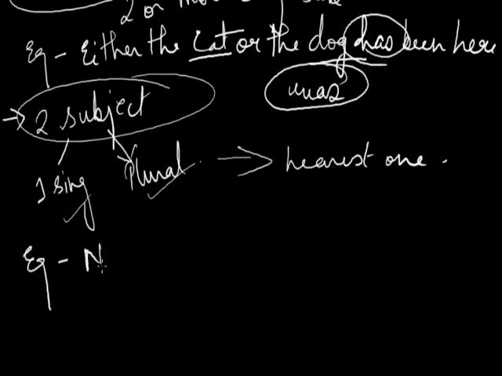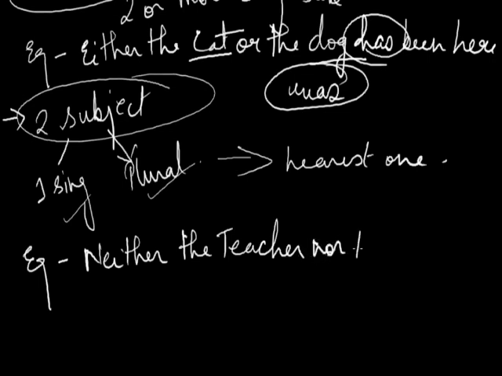For example, neither the teacher nor the students are present.